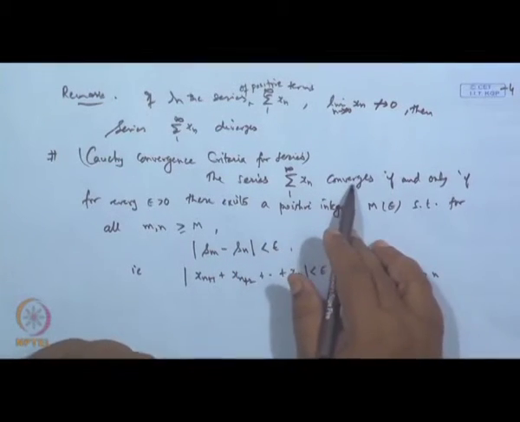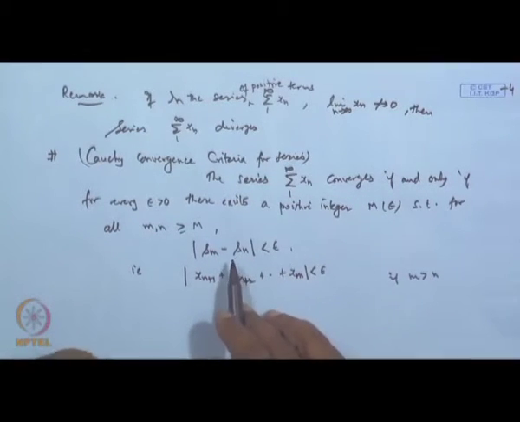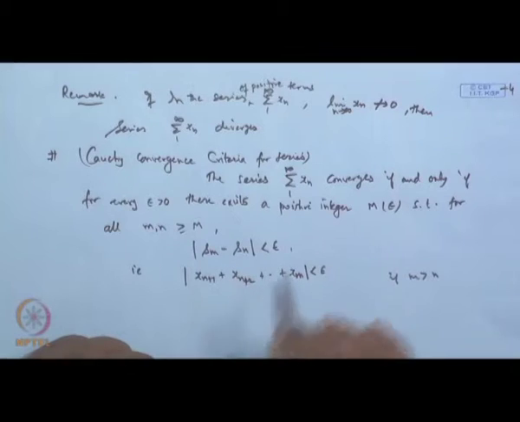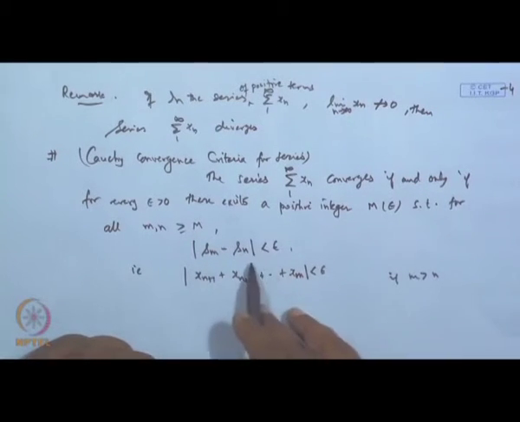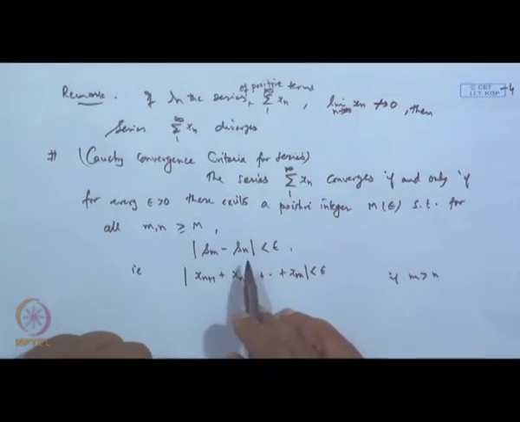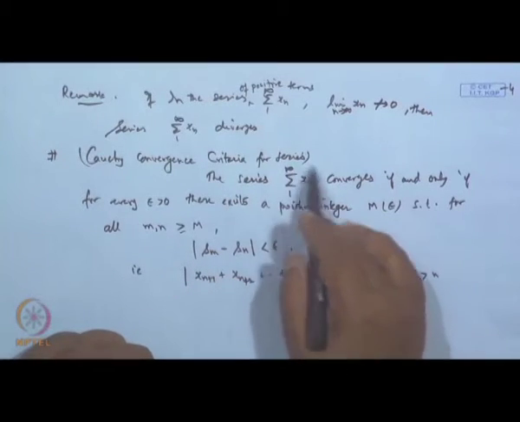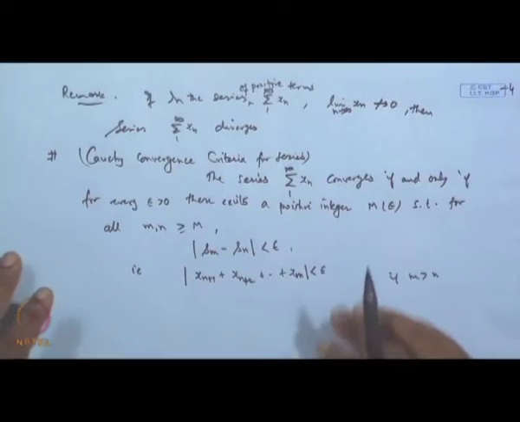Suppose the series converges, so the limit of S n exists. It means it must satisfy the Cauchy convergence criteria. And conversely, if this is true, then the limit of the sequence S n must exist, which means this series must be a convergent one. So that shows the connectivity.